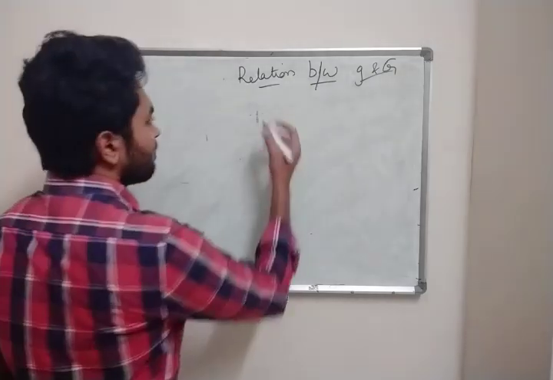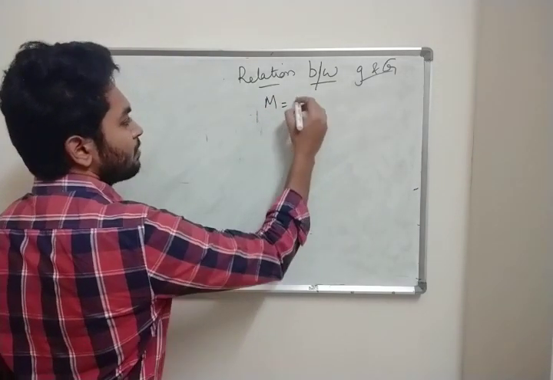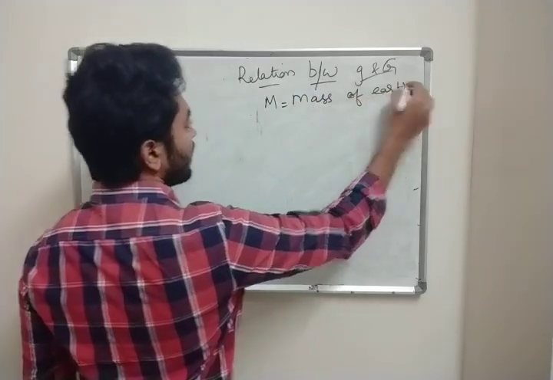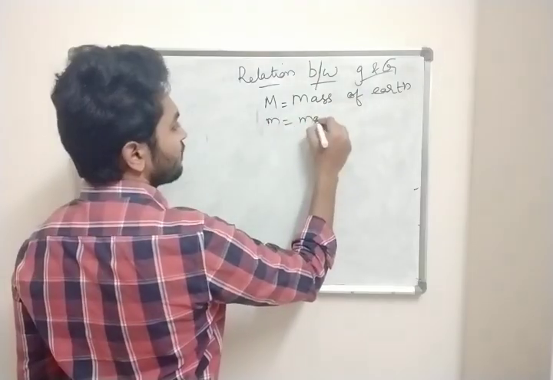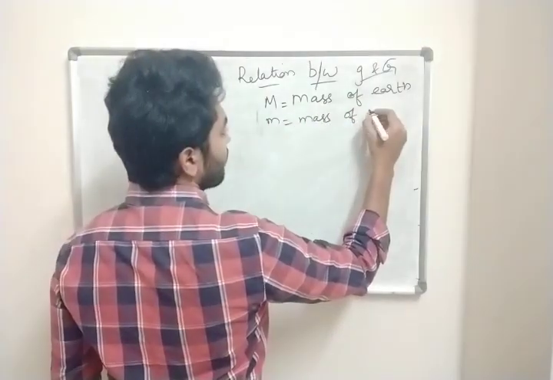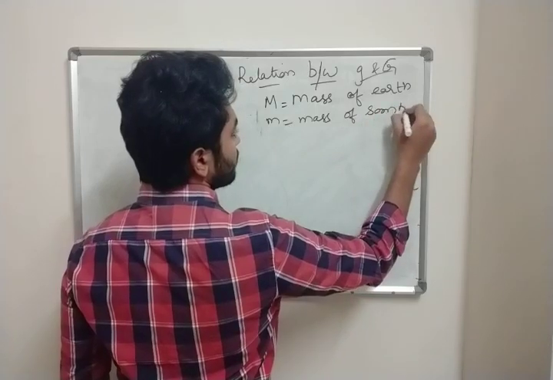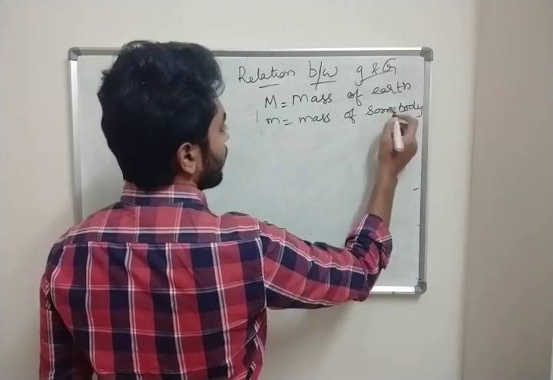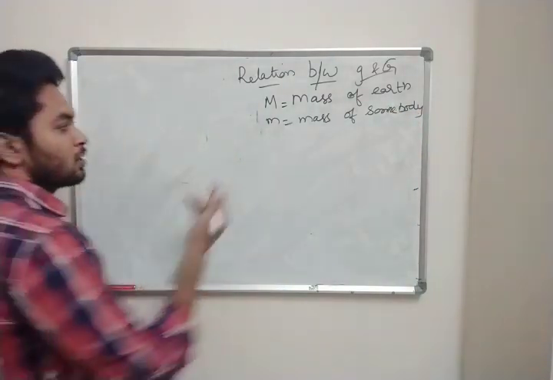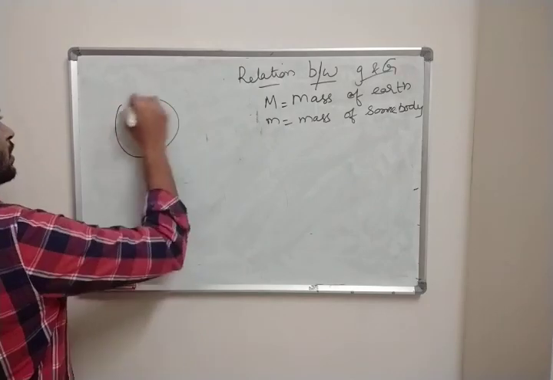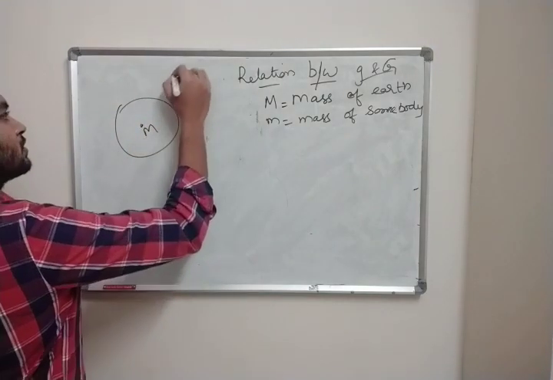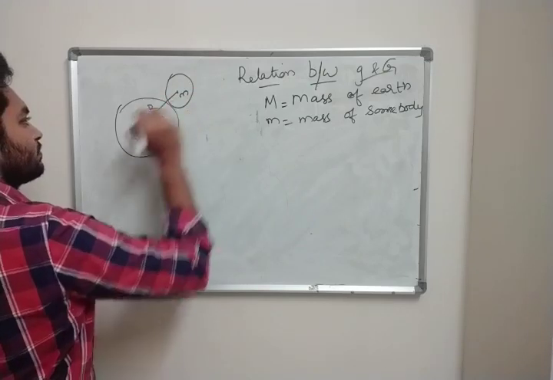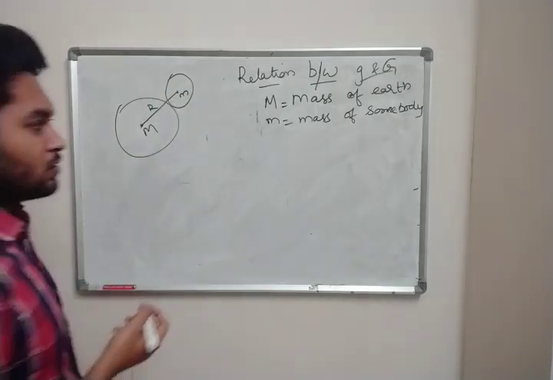Suppose capital M is the mass of Earth, and small m is the mass of some body. Now what is the force? Suppose this is your mass capital M, this is your Earth, and this is your mass small m. Now this distance is r, so what is the force?